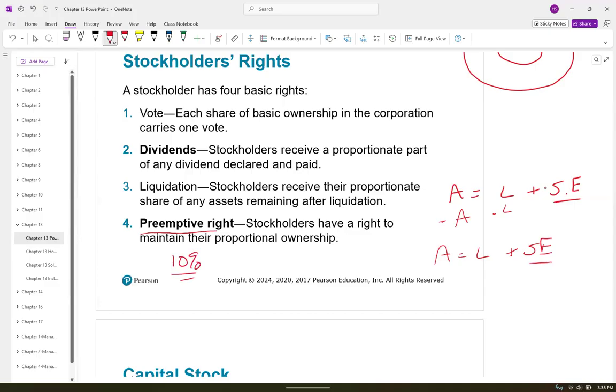If Walmart goes out and tries to issue more stock, they have to give me first pick of the stock so I can keep my 10%, and my 10% doesn't go down to 9 or 8 when they issue stock to other people. I can refuse to buy any more shares and then they would go sell them to somebody else. But as a current stockholder, I would get first pick if they wanted to issue some more stock.